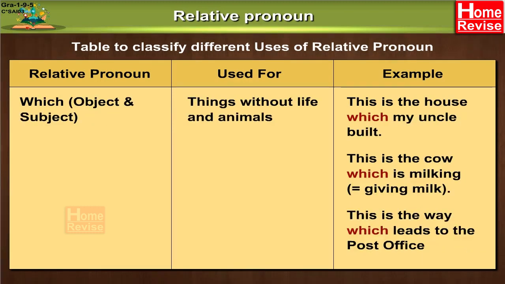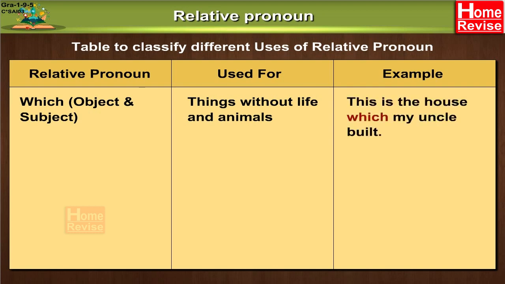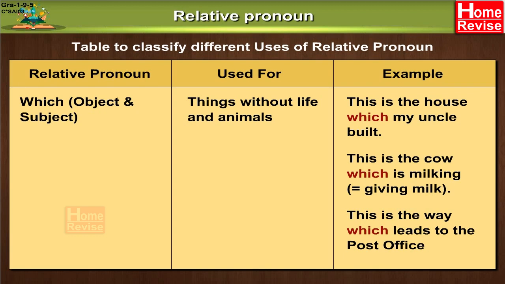Next relative pronoun, which, object and subject. Used for things without life and animals. Examples: This is the house which my uncle built. This is the cow which is milking. Milking means giving milk. This is the way which leads to the post office.